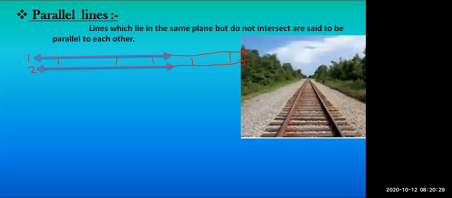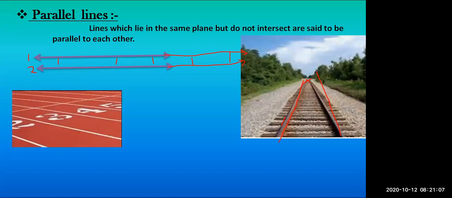So you can see we have examples of parallel lines. As you know, the railway track, it will never meet each other. If they meet each other at a point, the train will not travel through that railway track. So it is impossible. Railway tracks are arranged in such a way that they are parallel to each other to any extent. Any distance we go, the track is going to be parallel, with the same distance in both the tracks.